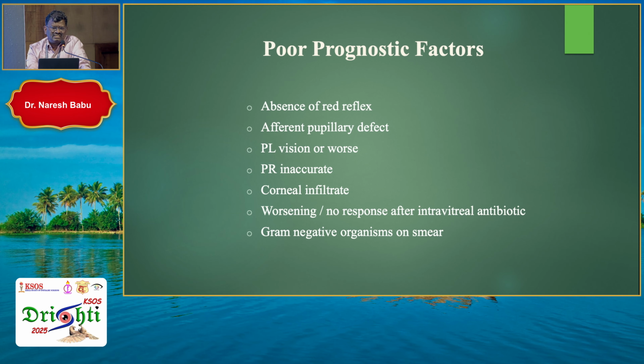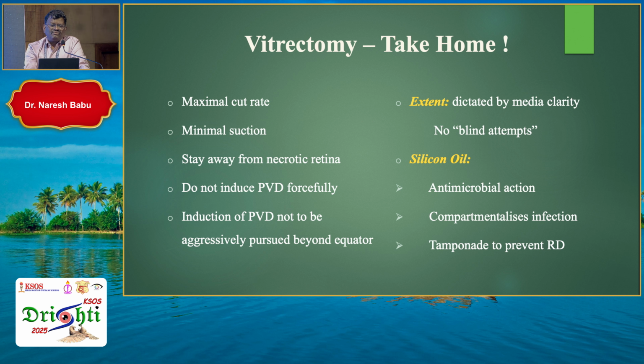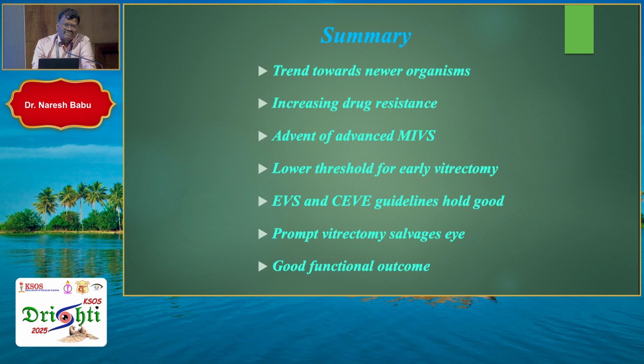There are certain challenges; for want of time, we'll skip. These are the poor prognostic factors. The most important is that gram-negative organisms on smear usually go with a poor outcome. And if there is no response to antibiotics or there is worsening after the injection, then the outcome is bad. When doing vitrectomy, we have to go for a high cut rate with minimal suction. Silicone oil, especially in case of gram-negative, has antimicrobial property, compartmentalizes the infection, and also prevents spread.